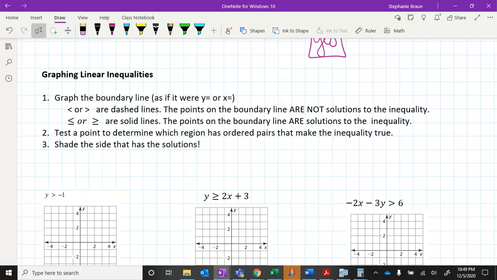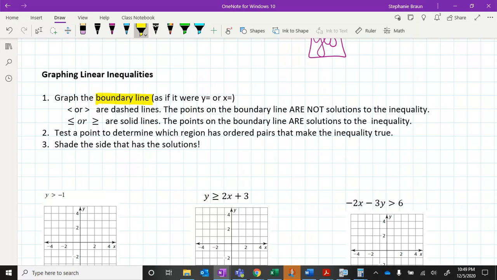The first thing we're going to do is graph the boundary line. When I say boundary line, that's the limit. That's what it would be as if it were y equals 2x plus 3 or x equals 5. So you're just going to graph it as if it were an equation. There's one exception. If you have less than or greater than, you're going to use a dashed boundary line. That's because the things on the line are not actually solutions to the inequality, because it doesn't say can equal that value.